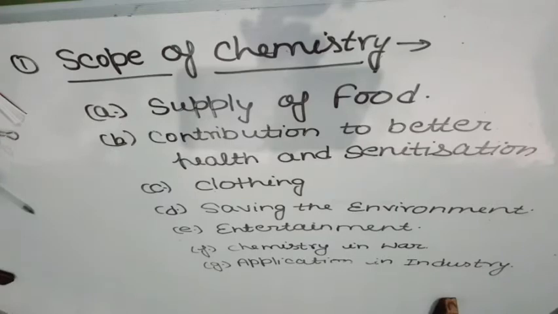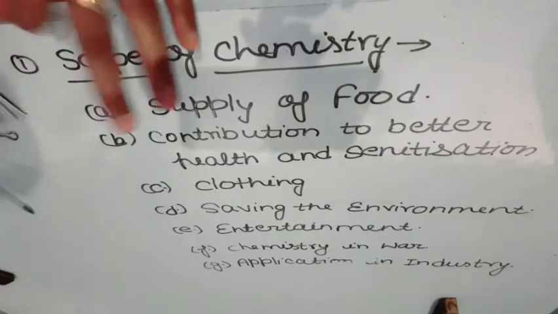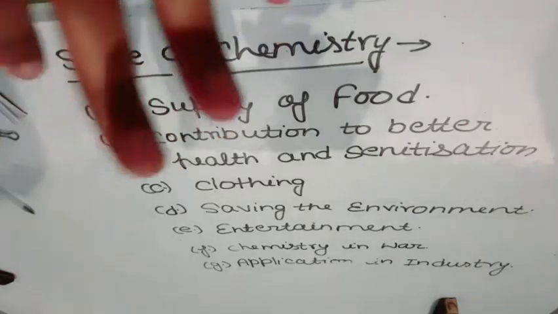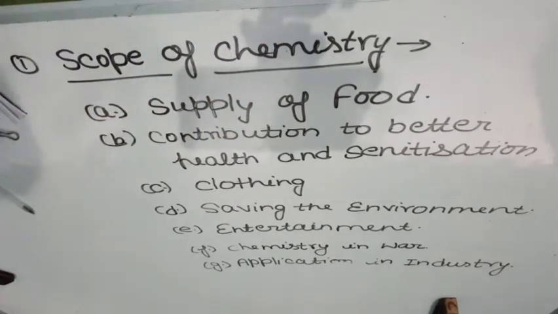How? You can see students, if we have a knowledge of chemistry, it helps to check the presence of adulterants, thereby ensuring the supply of pure foodstuff. Adulterants means impurities in the foodstuff.